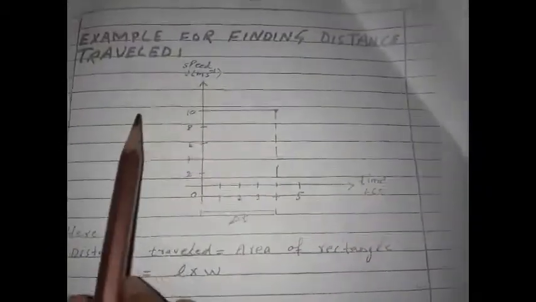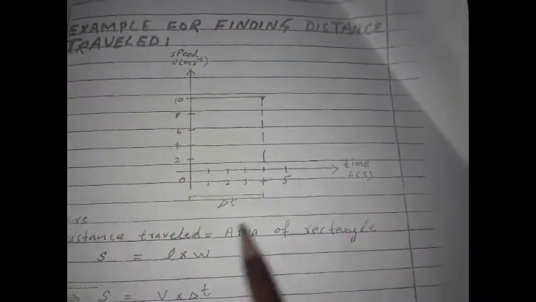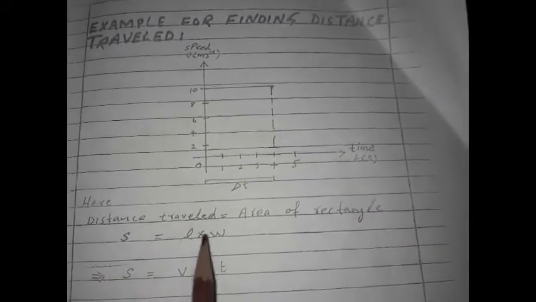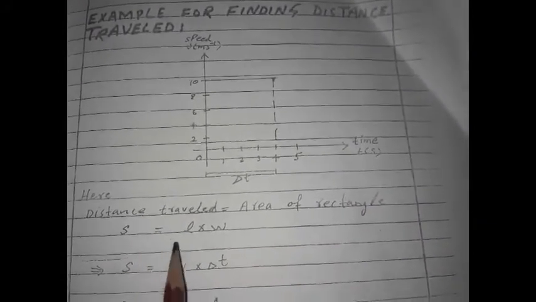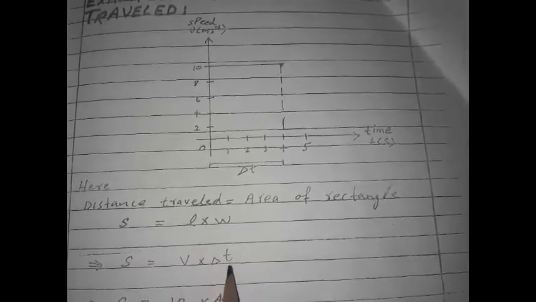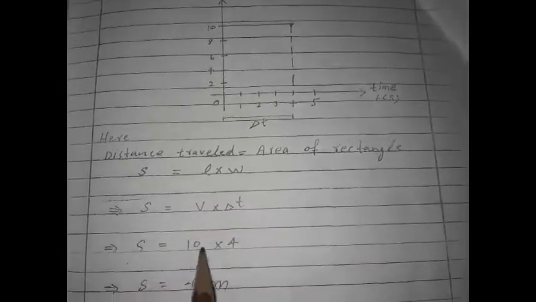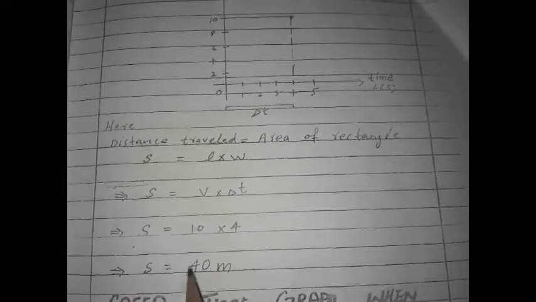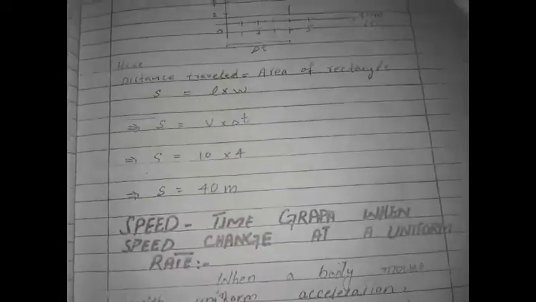Example for finding distance traveled. This is the graph for finding distance traveled. Here distance traveled is equal to area of rectangle. S is equal to length multiplied by width. S is equal to V multiplied by del T. S is equal to 10 multiplied by 4. S is equal to 40 meter.